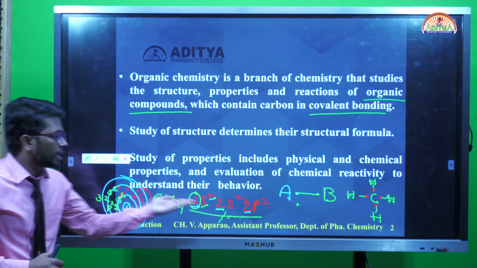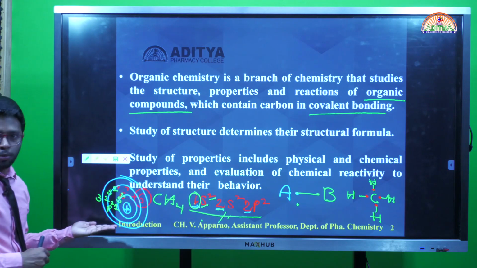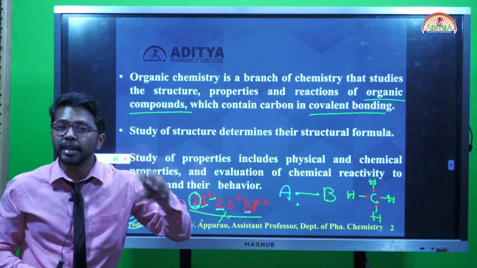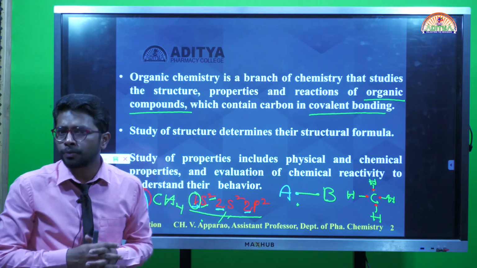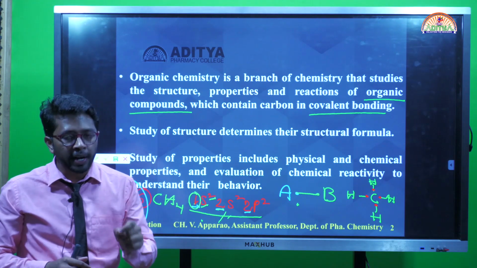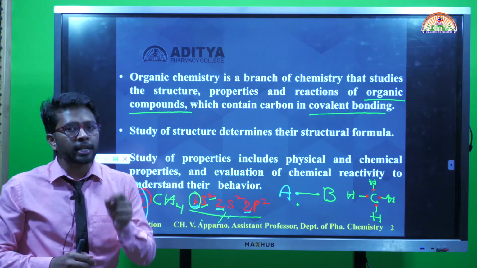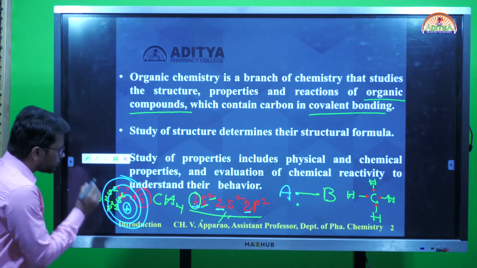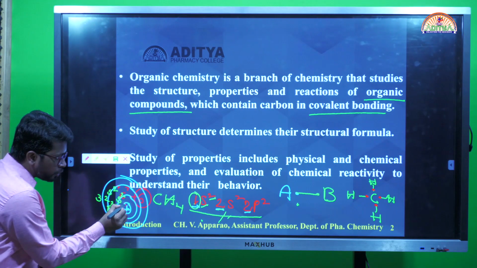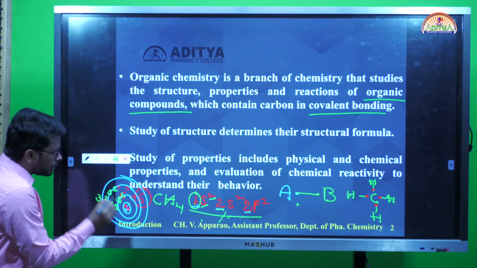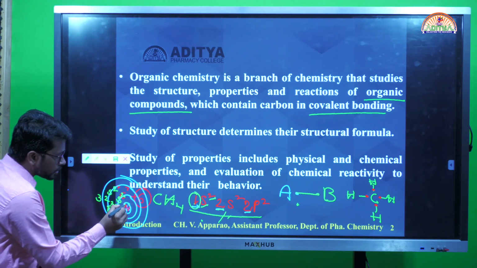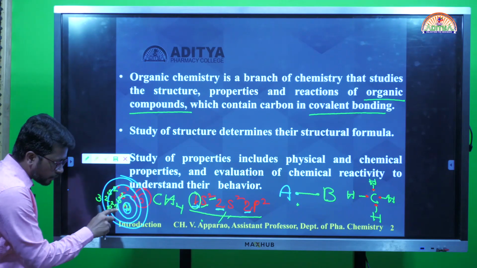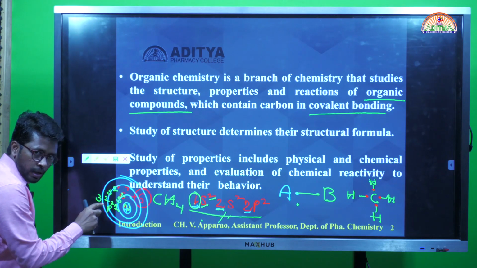Now from this electronic configuration and this atomic model, how can I identify the valency? Let me see the definition of valency. Valency is defined as the number of electrons present in the outermost shell. In this atomic model, this is the nucleus. With respect to the nucleus, this is the first shell, this is the second shell.